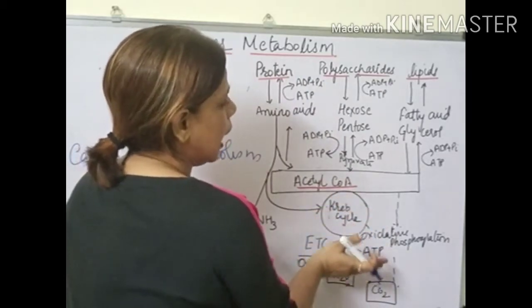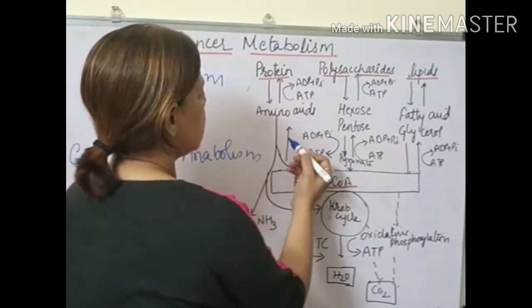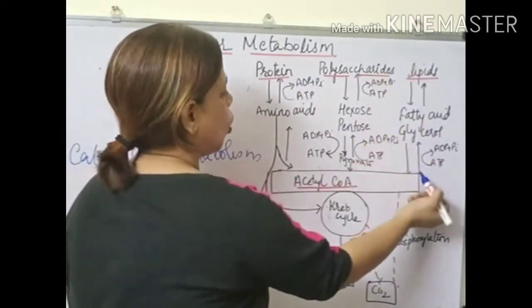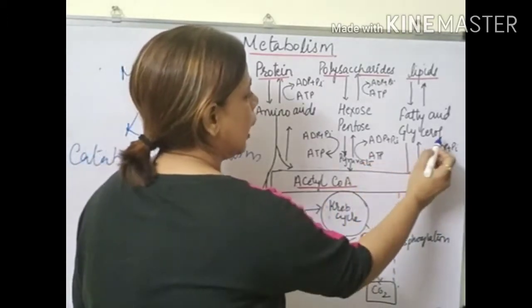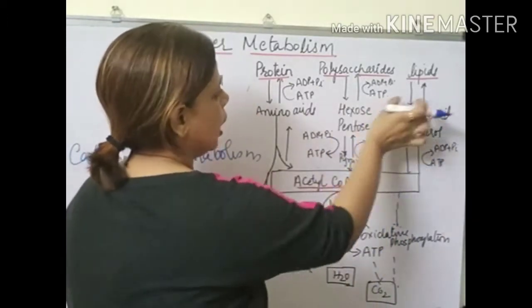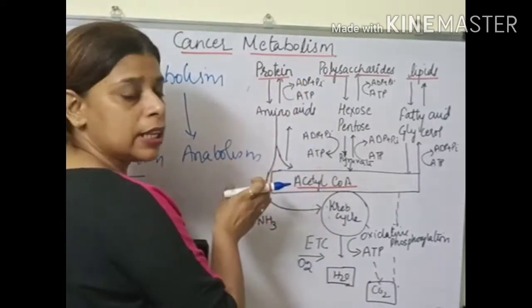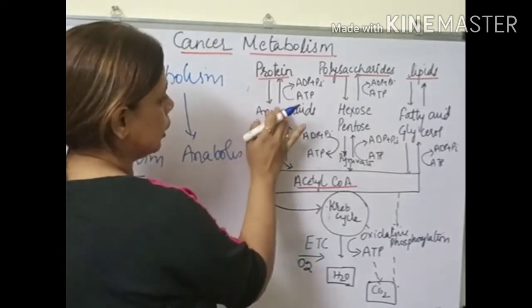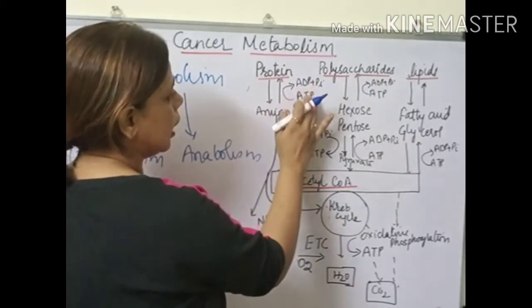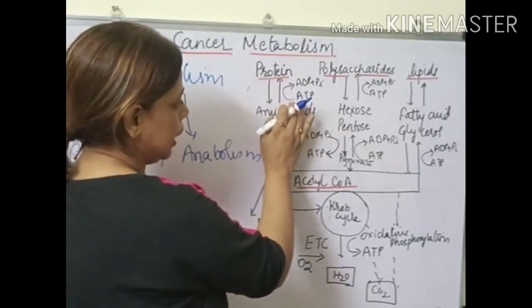If we talk about the anabolic process, the building up from a simple form, we can see there is a building of macromolecules like proteins, polysaccharides and lipids utilizing ATP. So in every step we can see there is utilization of ATP. Now let us talk about proteins. Proteins first degrade or get simplified into amino acids. For this we need energy, and the energy source here is ATP. So there is a degradation of ATP.